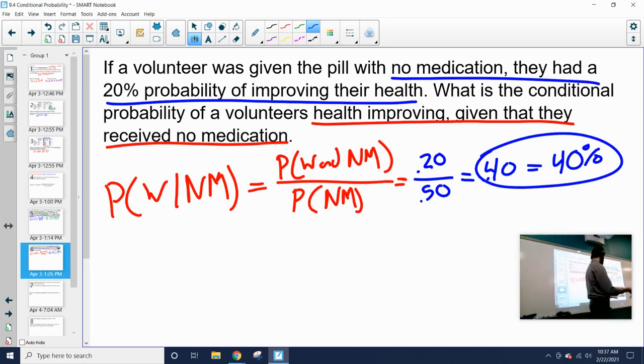So not terrible odds, if you think about it. But it seems like it was much better given the drug. So this drug seems to be doing well. It seems to be working. But that's essentially how we calculate conditional probability. Take the and statement, divide it by the given statement, and that's all you've got to do.